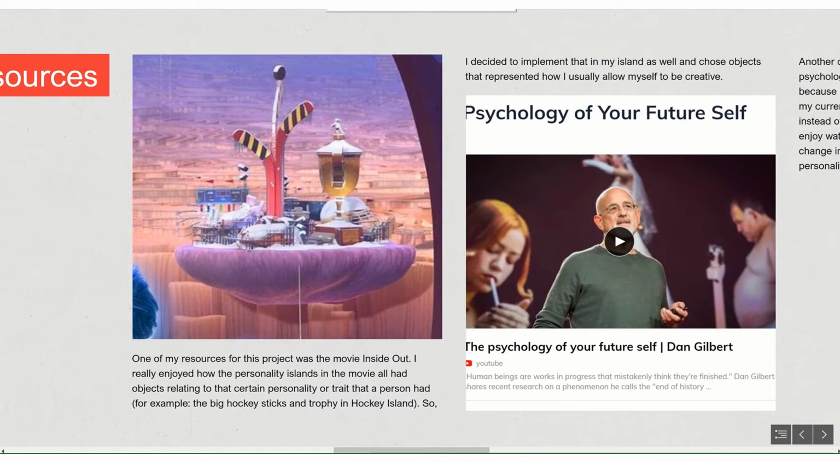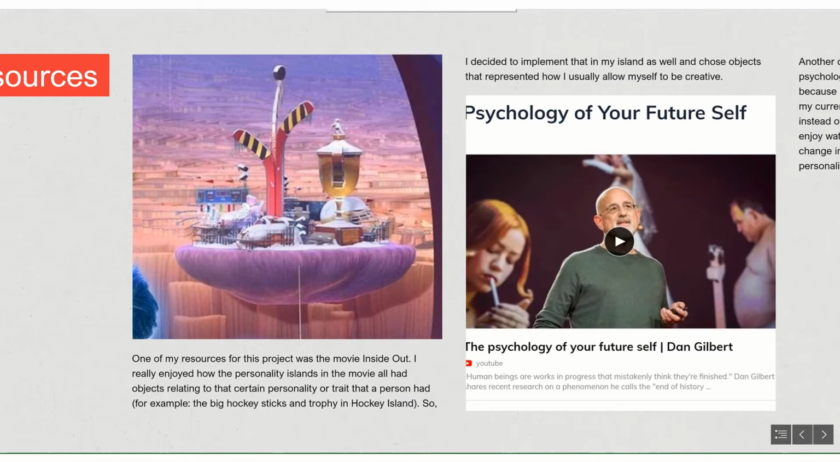For the island's design, I got inspiration from the movie Inside Out itself. I enjoyed how the islands were shaped and how things were laid out in them. For example, Riley's hockey island had hockey-related objects like a trophy, hockey sticks, and a scoreboard. I decided to implement that on my island, and so I added objects that I either considered creative or were an outlet for my creativity.